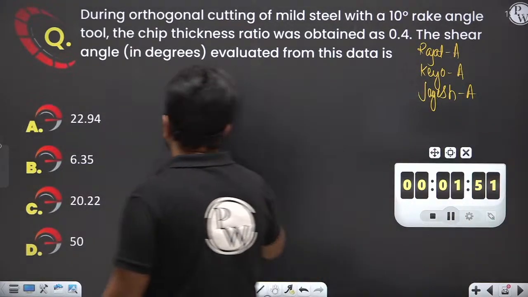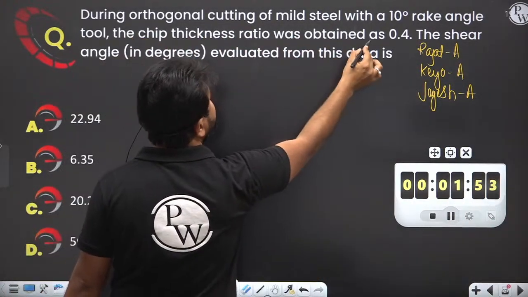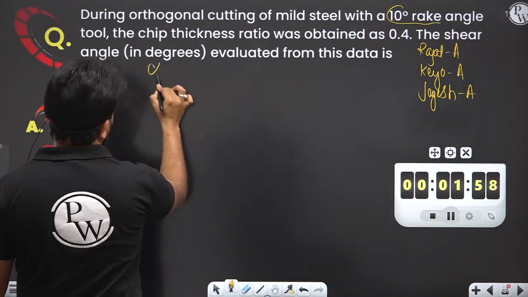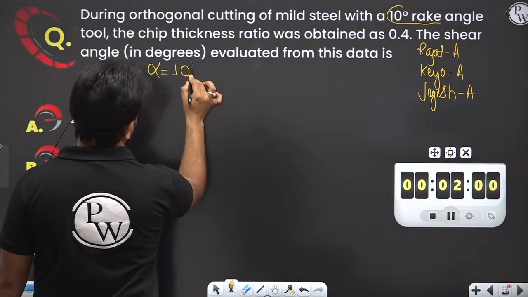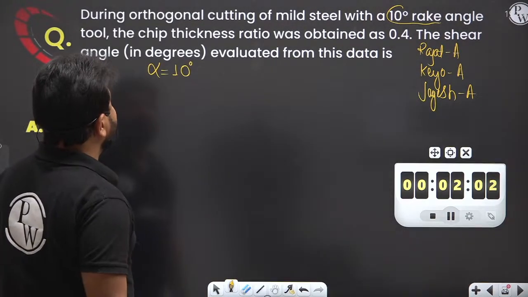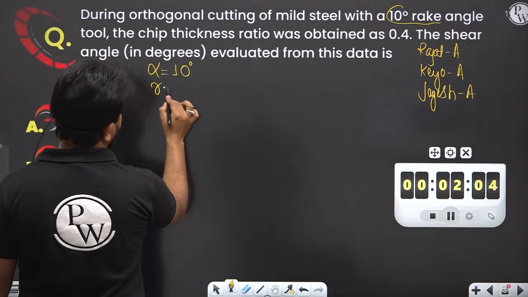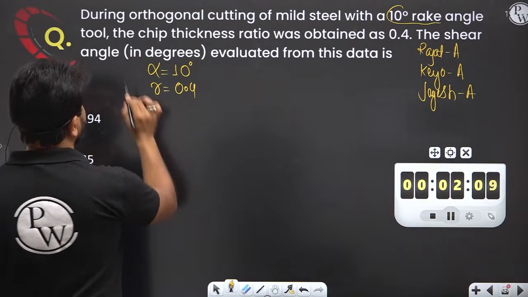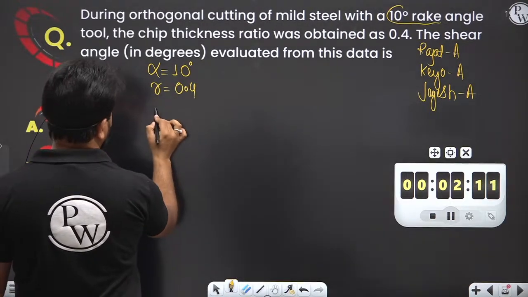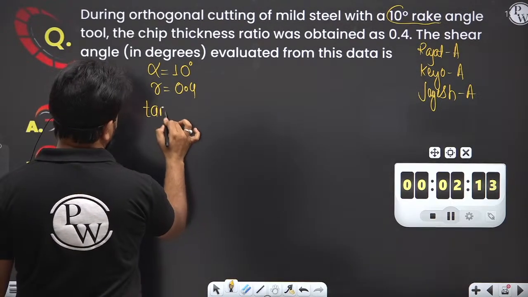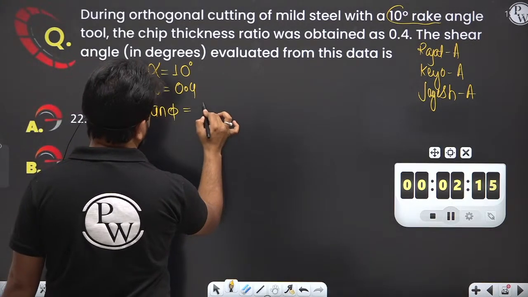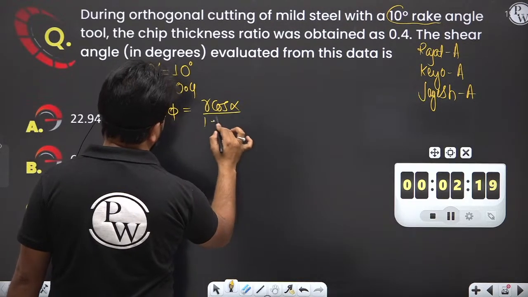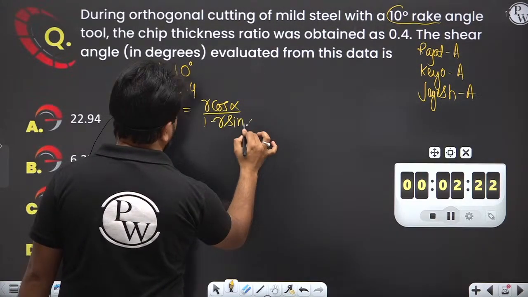My dear, during orthogonal cutting of mild steel with 10-degree rake angle, so it is given that alpha equals 10 degree. The chip thickness ratio, that is r, was obtained as 0.4. The shear angle you have to evaluate. All of you know that in yesterday's class I told you tan phi equals r cos alpha divided by 1 minus r sin alpha.